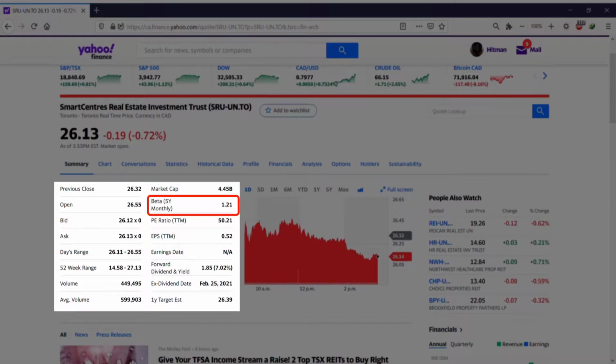If the beta is 0, then it means that the stock doesn't follow the market's movement. It doesn't care about the market's movement. For example, if the market goes down, it might go up. If the market goes up, it might go up again, you know.